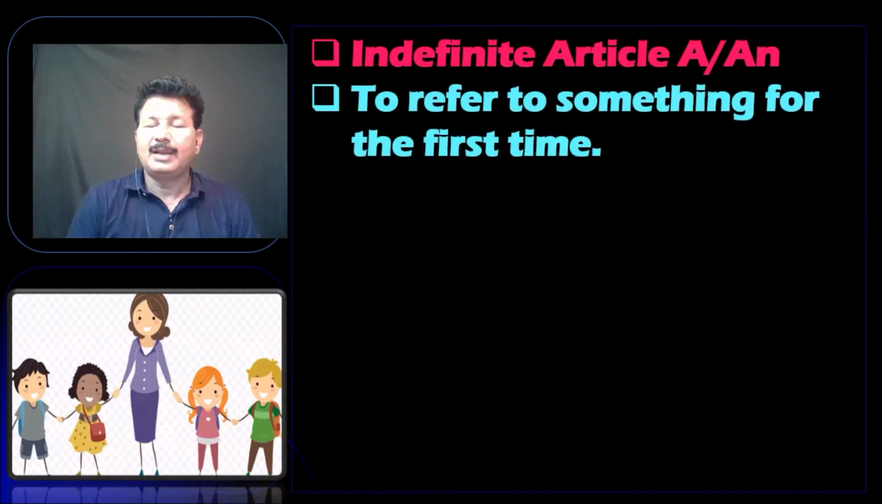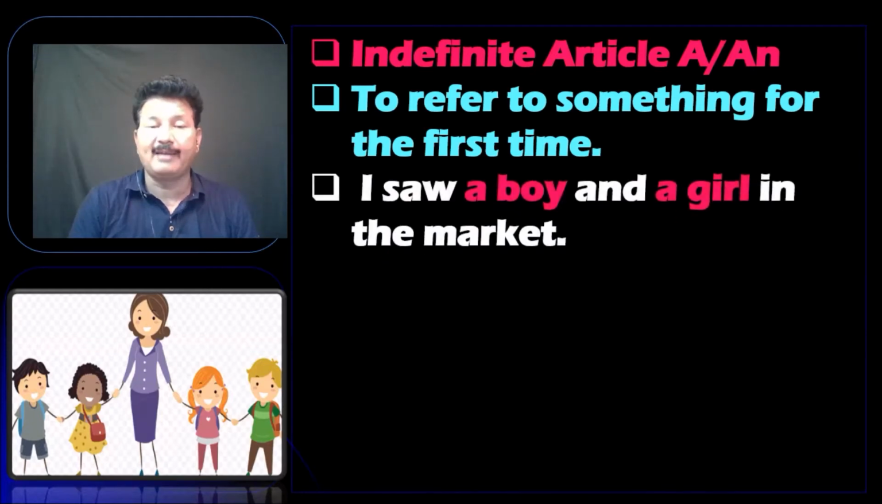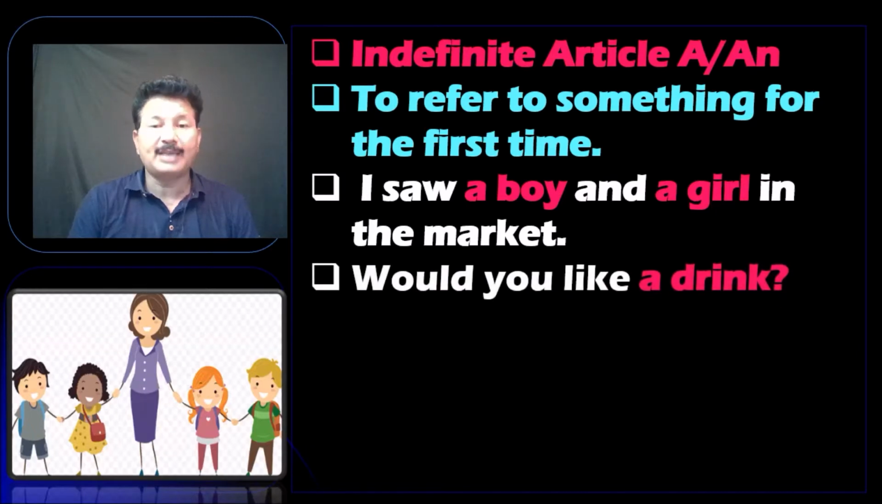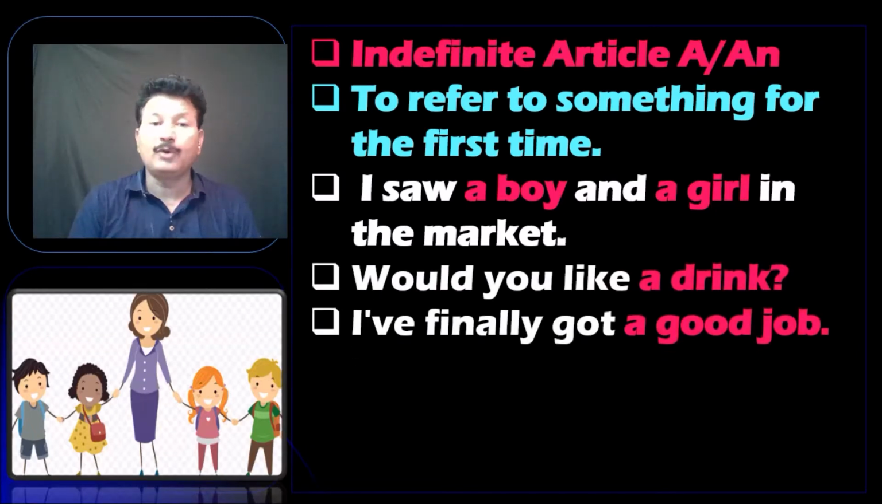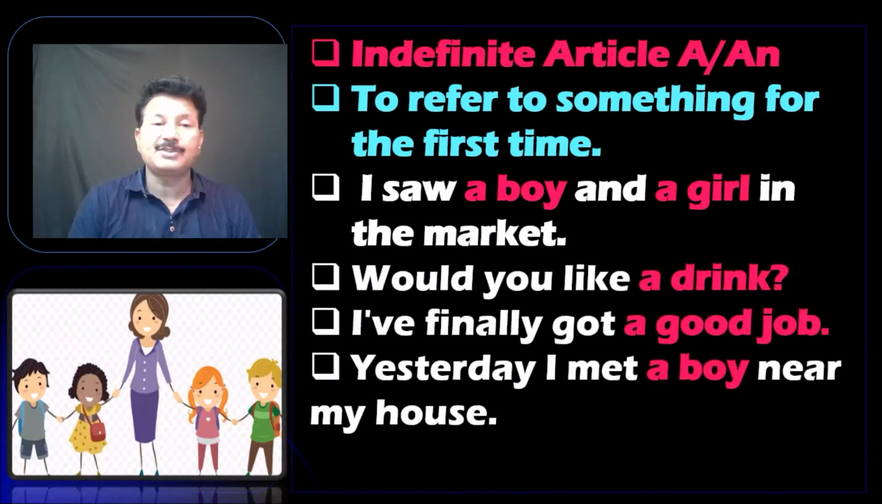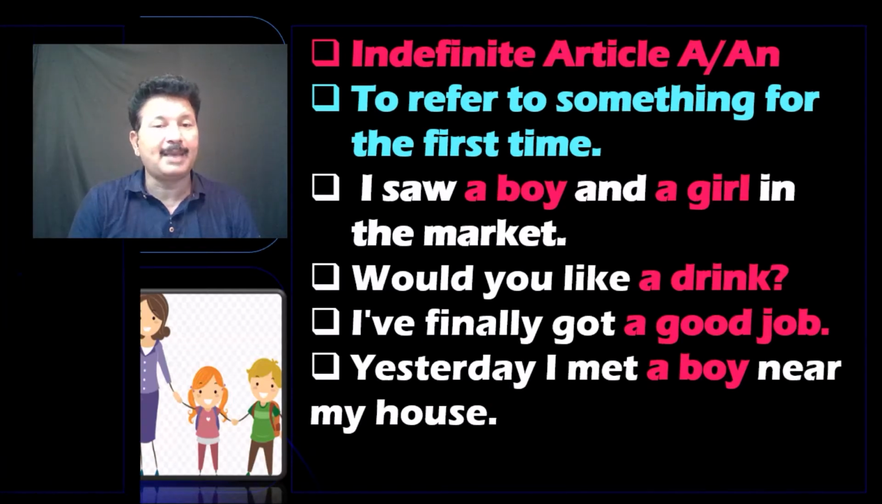Right. Now let's look at the usage of these articles. To refer to something for the first time, we use a or an. Like, I saw a boy and a girl in the market. Would you like a drink? I have finally got a good job. Yesterday, I met a boy near my house.